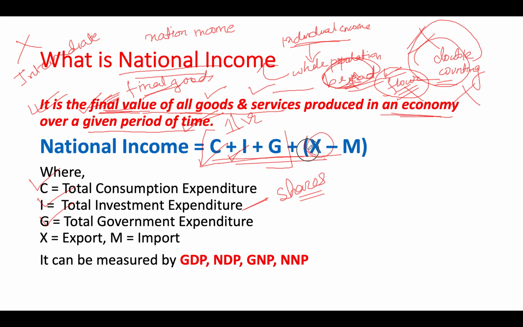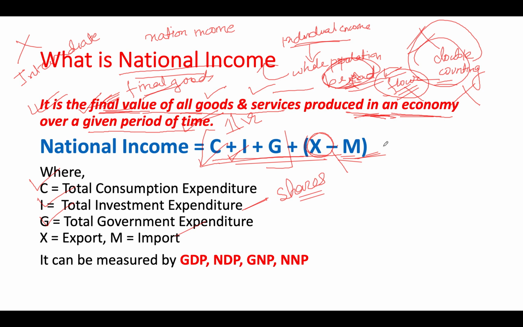What is X? X is the export, the goods manufactured in our own country which we are sending abroad. And import is things which we are bringing from other countries. So to get the national income, we reduce the imports, because the definition says produced in an economy. So you have to reduce the imports, because these are goods produced in other countries, right?